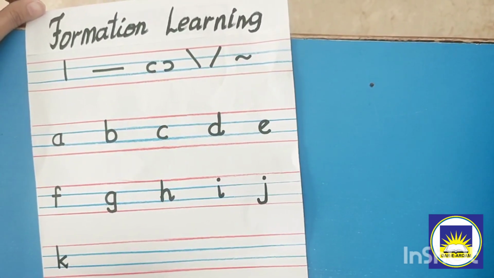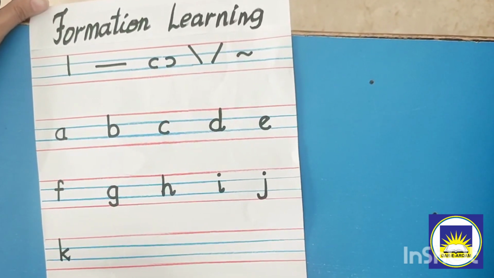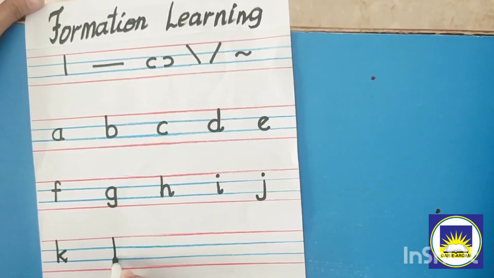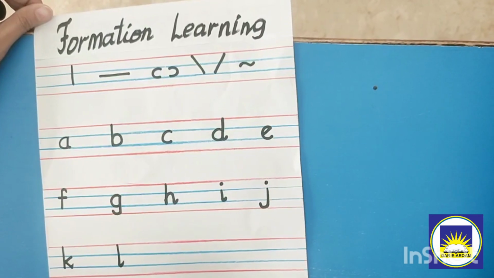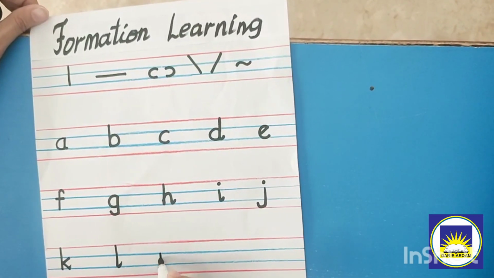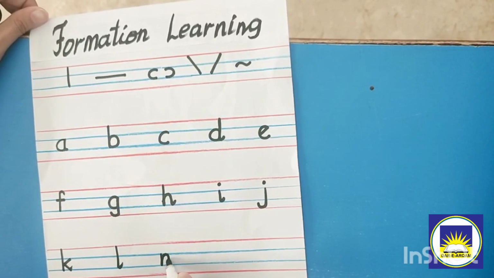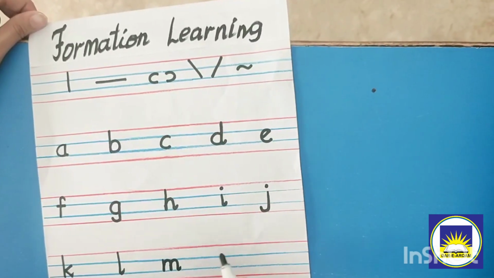It will make k, kangaroo. Make a straight line, little tail up. It will make l, lemon.